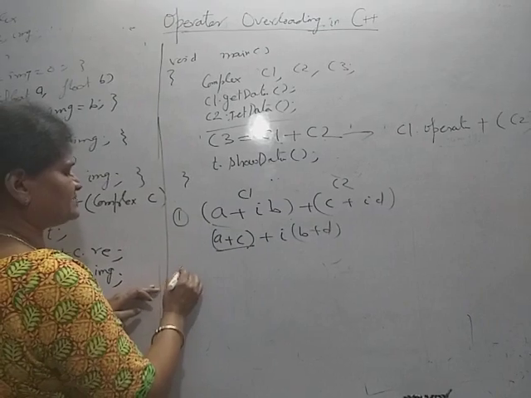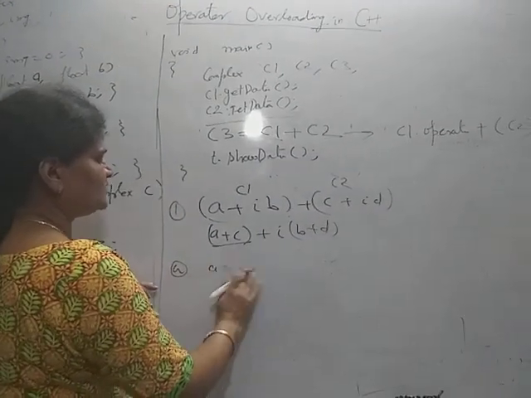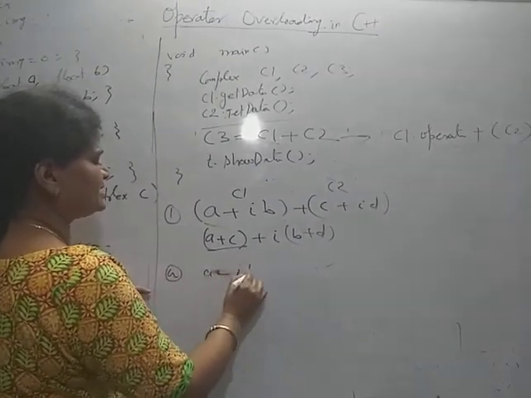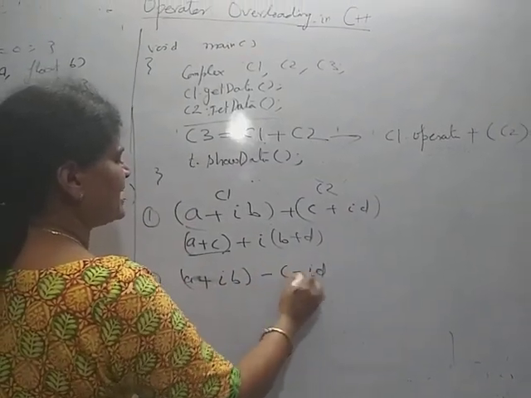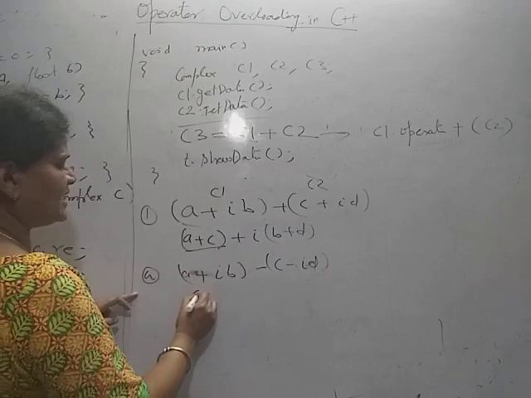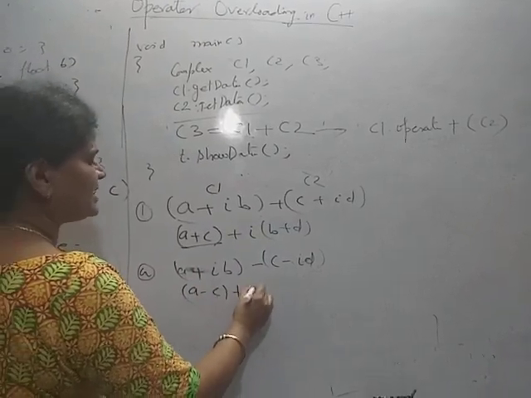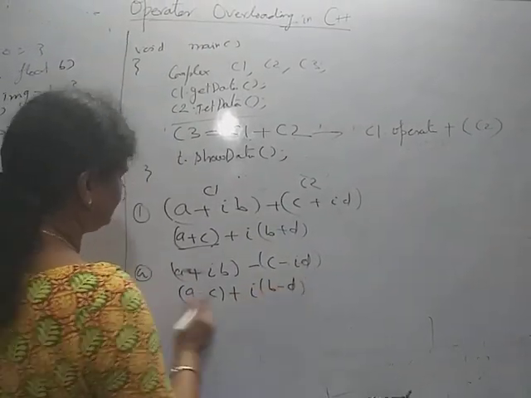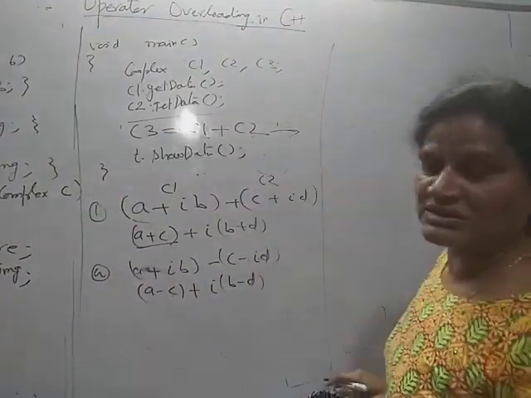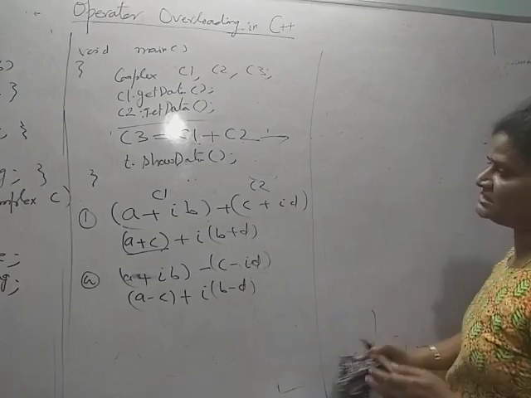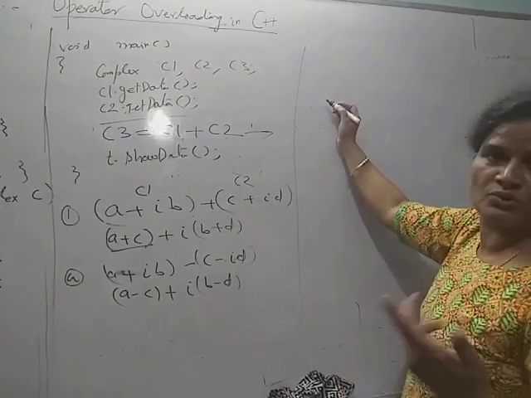In the case of subtraction, if you are subtracting two complex numbers, A plus IB minus C plus ID, then what? A minus C plus I, B minus D. The body is not going to change, but for the body you have to know the addition, subtraction, multiplication and division for two complex numbers.